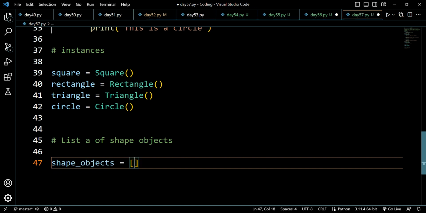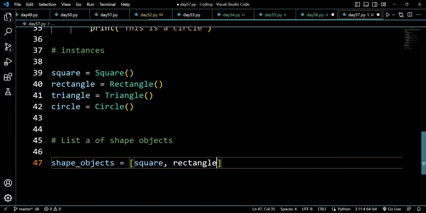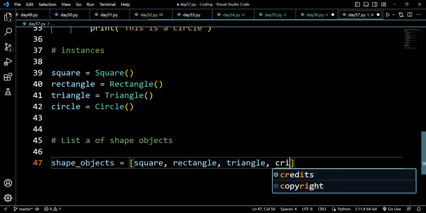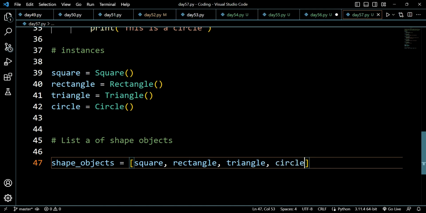So in this list we will first put square, then rectangle, then triangle, then circle, because we have to put all the instances inside our list.